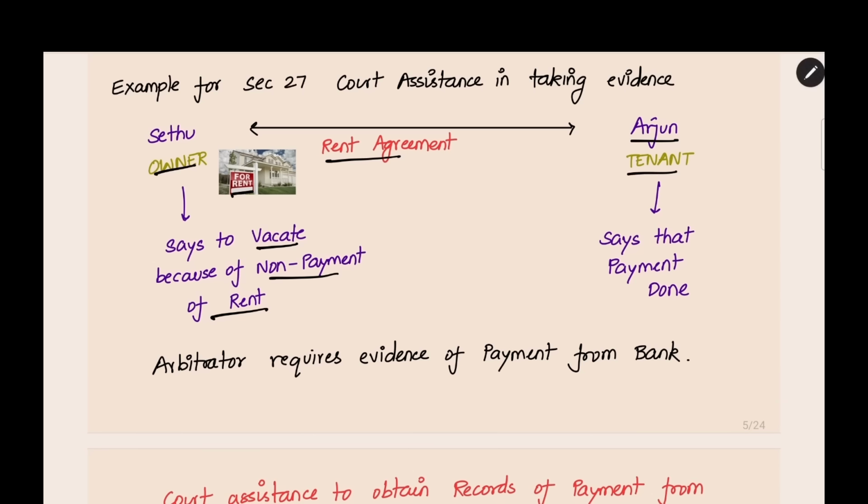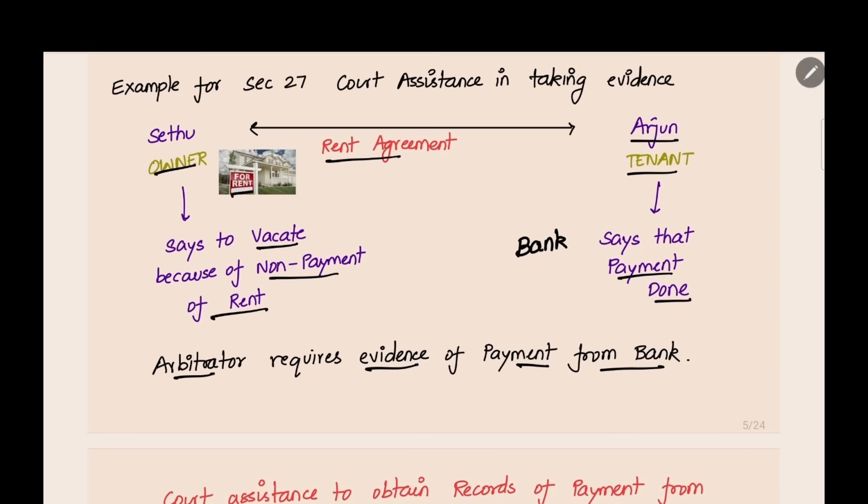The tenant is saying that I have made the payment through the bank and I have the bank receipt. From my account, the amount has been debited. Now I have done the payment, so I should not vacate. I will not vacate. Like that, there is a dispute. The arbitrator is appointed and he requires evidence for payment from the bank. Arjun, the tenant, is from a different bank, and the owner has a different bank account. Now the tenant has given his bank details that the amount has been debited, but whether the amount is credited in the owner's bank account or not, there is a confusion.